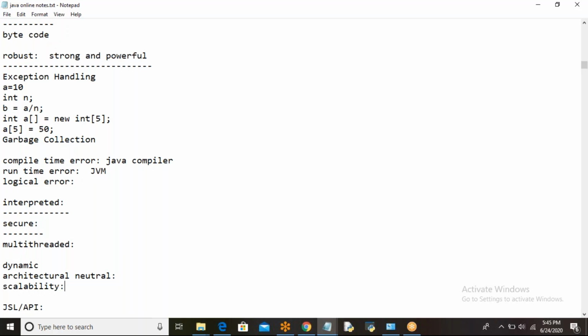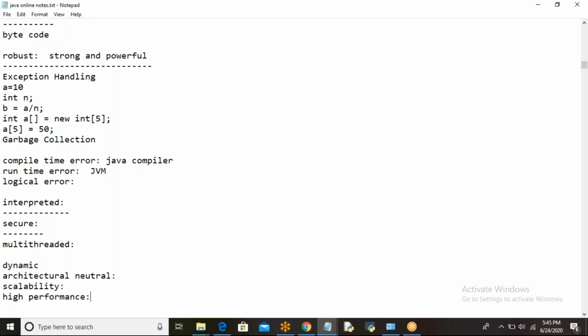And it is high performance. Why is it high in performance? Yesterday I said Java uses an interpreter for executing the code. Whenever you use an interpreter, which does the translation line by line, the performance of the language will be degraded, right?